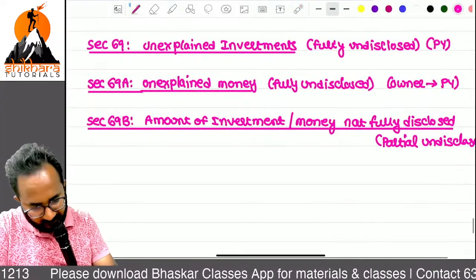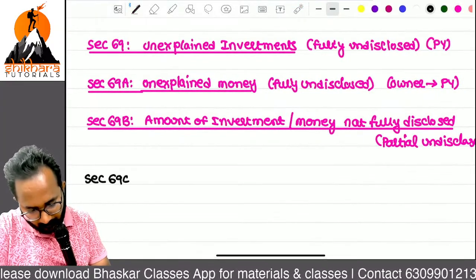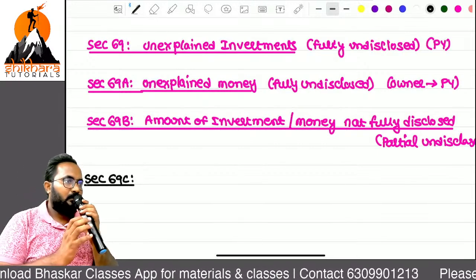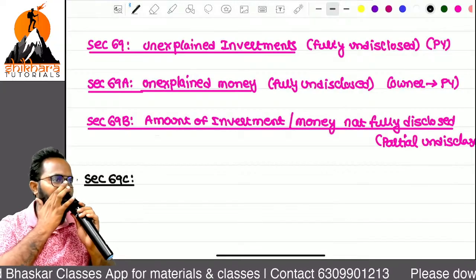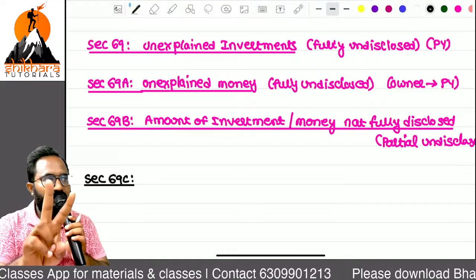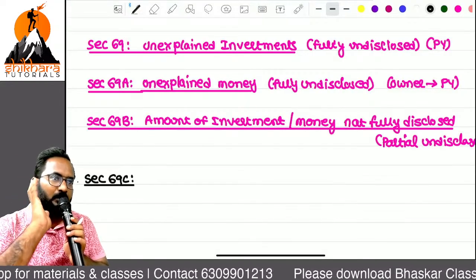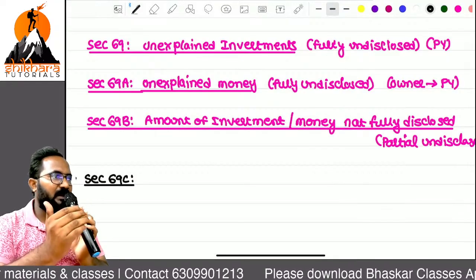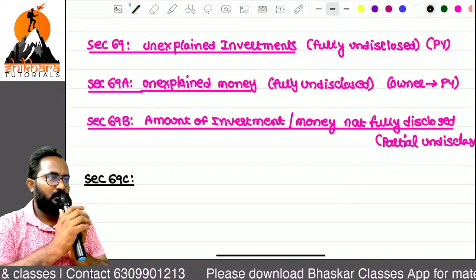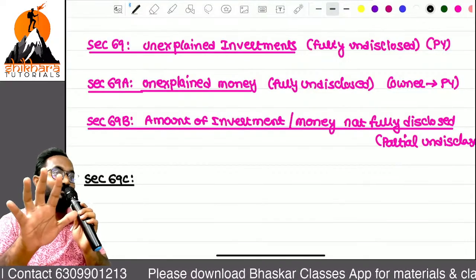Next, 69C. Example: one business person is there. During the last 10 years, he filed the return of income with 15 lakh, exactly 15 lakh each year. Normally 15 lakh into 10 years is 1.5 crores. But during the previous year, for his daughter's marriage, he spent 6 crores.